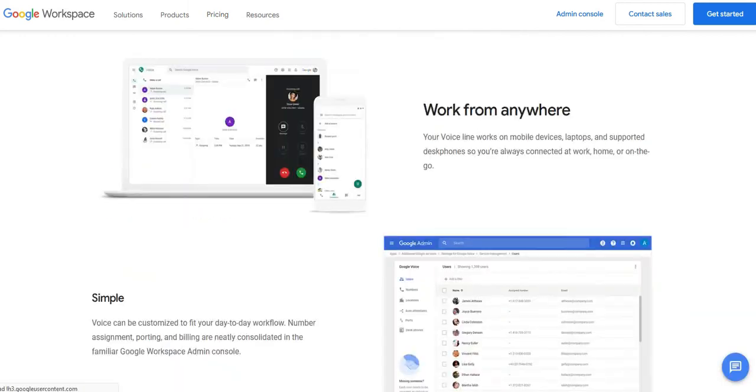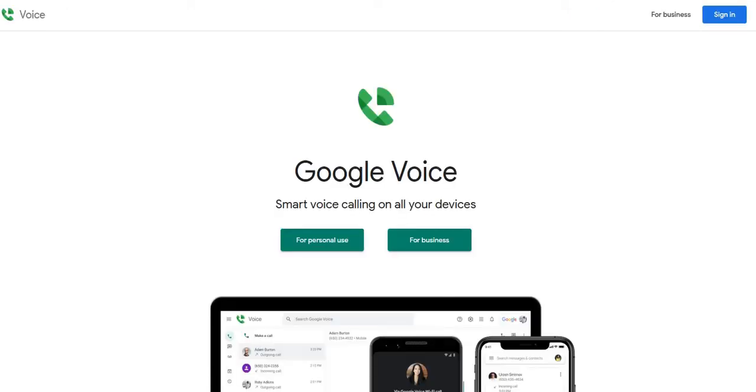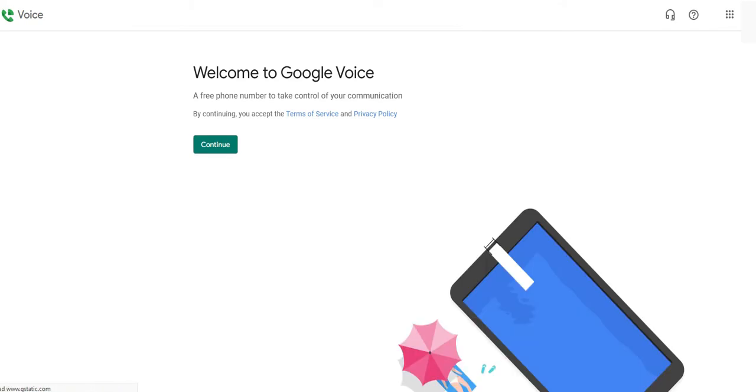Let's go back and choose the phone service for personal use. Since we're on a computer, we're going to choose the web option from the drop-down. Here it says, "Welcome to Google Voice, a free phone number to take control of your communication. By continuing, you accept the terms of service and privacy policy." Press Continue.